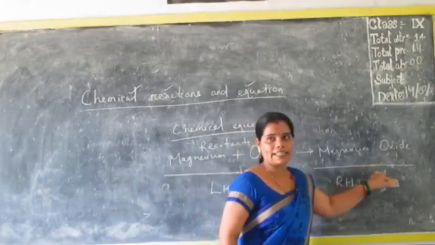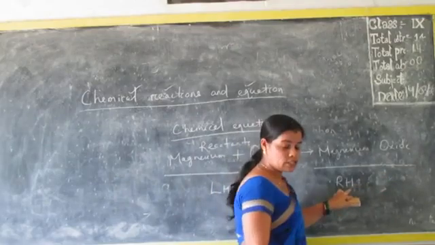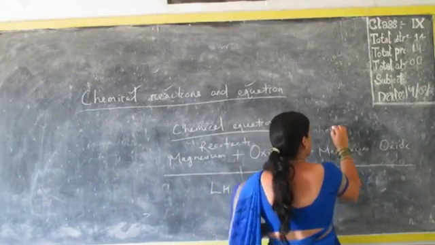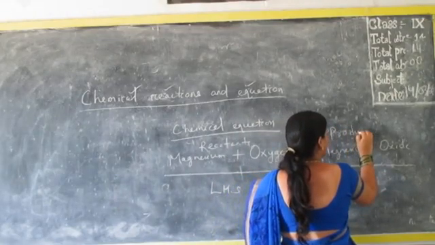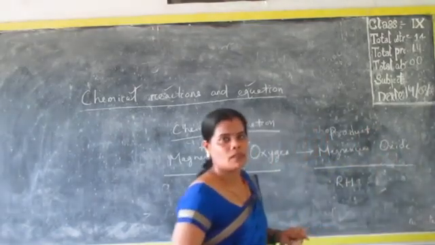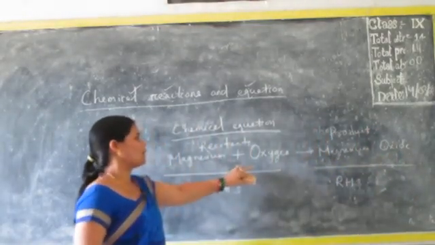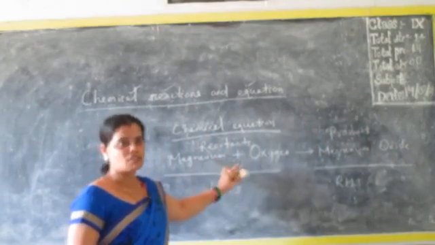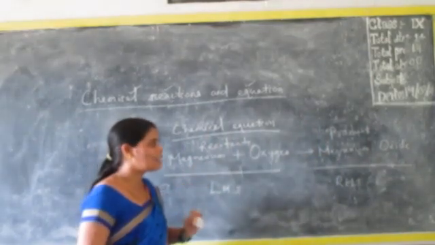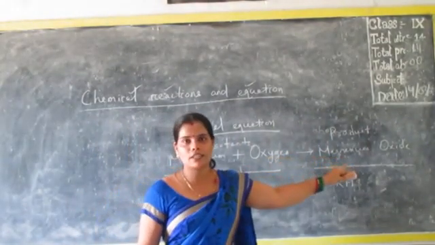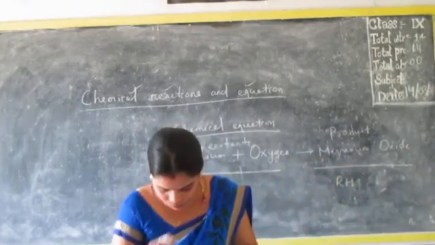And what we are getting on the right hand side is called the product. So those which participate in the reaction are the reactants, and what we are getting is the product.